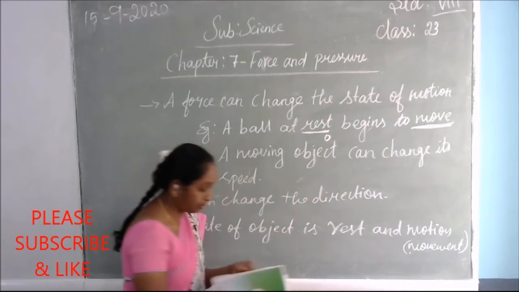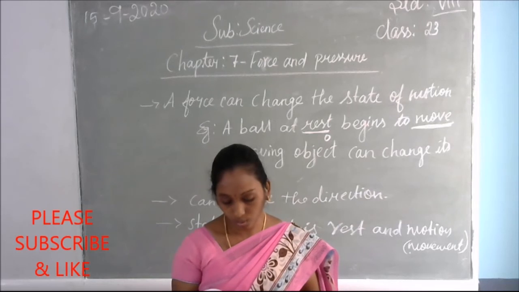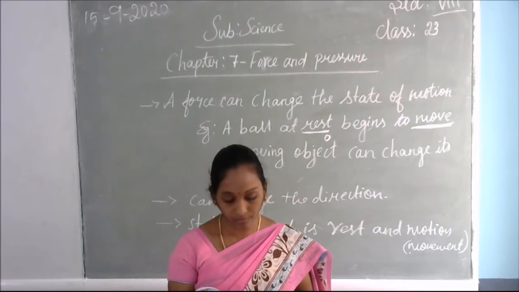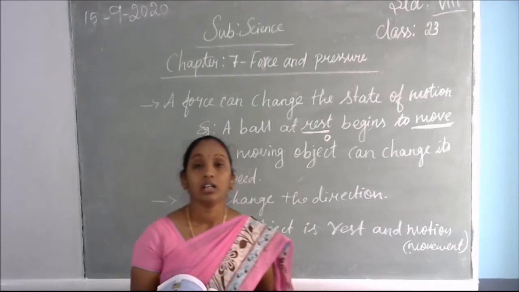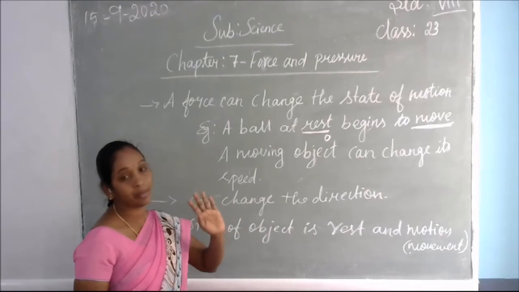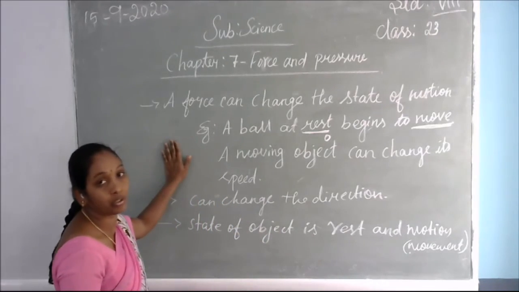Does it mean that the application of a force would always result in a change in the state of motion of the object? It is common experience that many times the application of a force does not result in a change in the state of motion. That means we apply the force but it is not giving any result. For example, I push this wall or this board, and it is not moving at all.